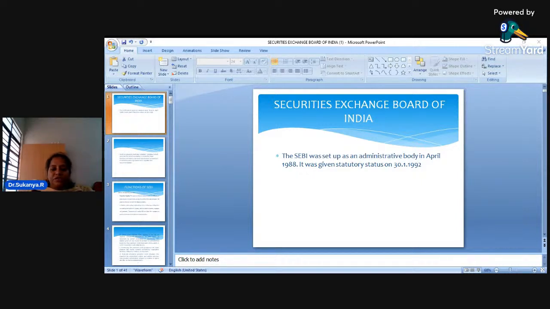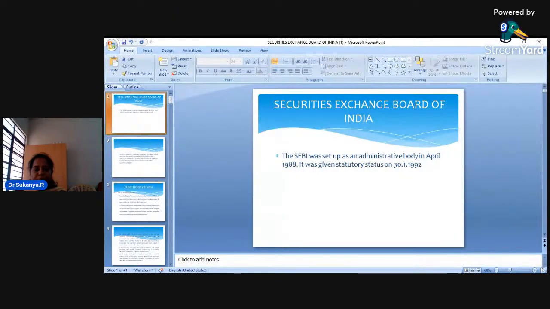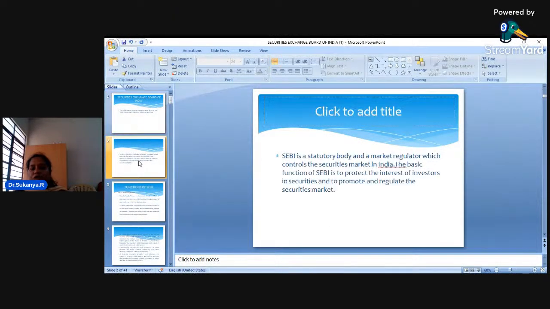As I mentioned in yesterday's class, dear students, SEBI was set up as an administrative body. What does SEBI stand for? SEBI is the Securities and Exchange Board of India, and it was established in the year 1988. Although it was established in 1988, it was given statutory status in the year 1992. All of us should keep in mind that SEBI is a regulatory body for the stock exchange in India.